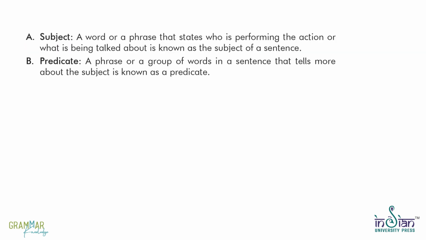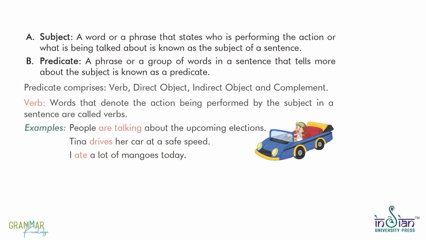A. Subject. A word or a phrase that states who is performing the action or what is being talked about is known as the subject of a sentence. B. Predicate. A phrase or a group of words in a sentence that tells more about the subject is known as a predicate. Predicate comprises verb, direct object, indirect object and complement.